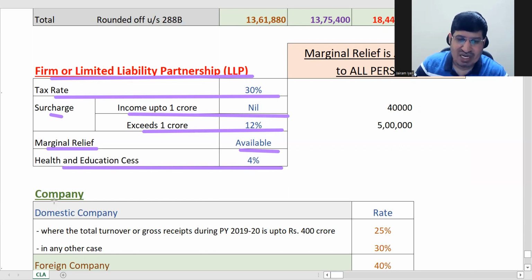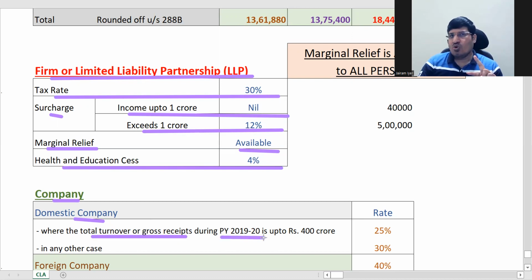Now for company, you have domestic company and foreign company, which we had seen. For a domestic company, this is the tax rate. You always have to see total turnover or gross receipts, not net income. We are seeing total turnover or gross receipts during 2019-20, two previous years before. If it is up to 400 crore, then 25%, otherwise 30%. Why we see two previous years is that for the gross receipts or turnover figure to get finalized, it needs some time.